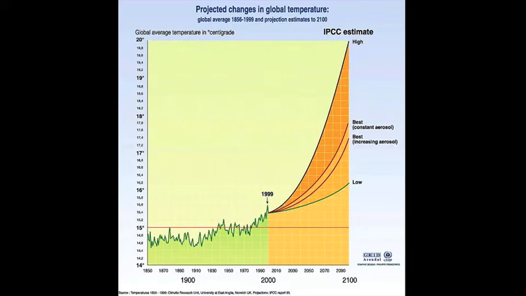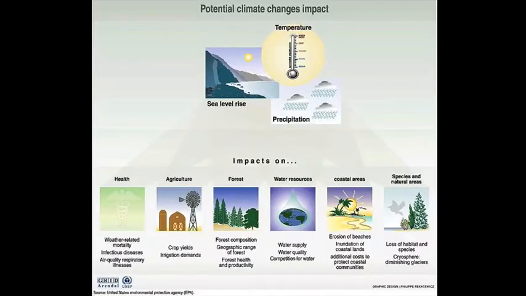So it brings us to our concerns about global warming. Here are the concerns. Sea level would rise, right? Precipitation would alter. So areas that get a lot of rain would get less. Areas that get no rain would get more. So that's a difficult shift for plants and animals to adapt to. And then just the increase in temperature. So there are 6 different facets here that we're worried about.